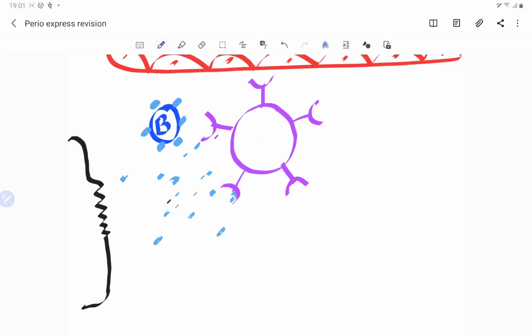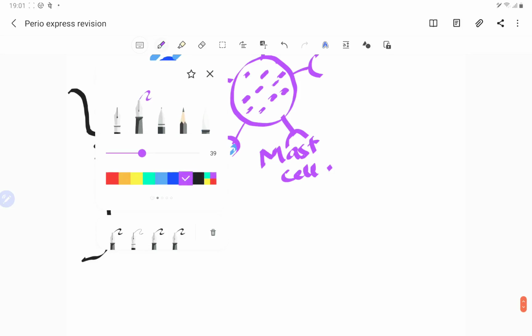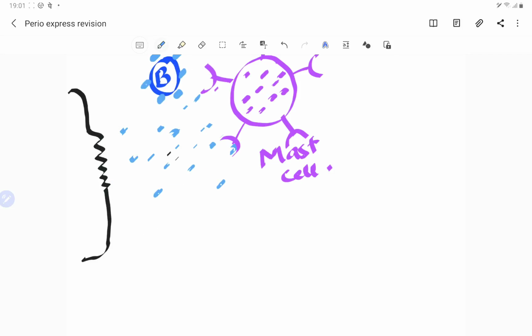So bacteria is our Shah Rukh Khan. There are granules which are present here in the mast cell. So this is the mast cell. Now what happens, guys? This bacteria releases this endotoxin, right? So this is the endotoxin which is released by the bacteria. This endotoxin is going to break the cell membrane. So if you can see here, there is a break in the cell membrane.